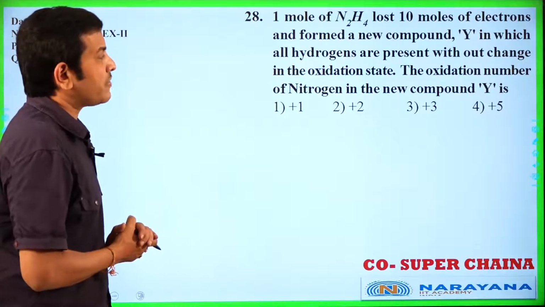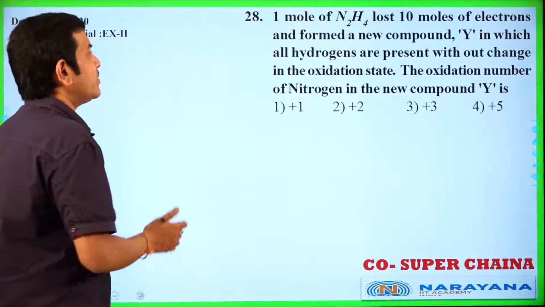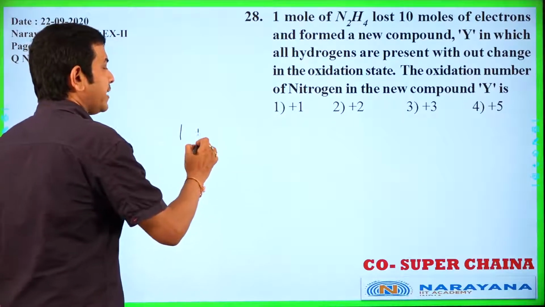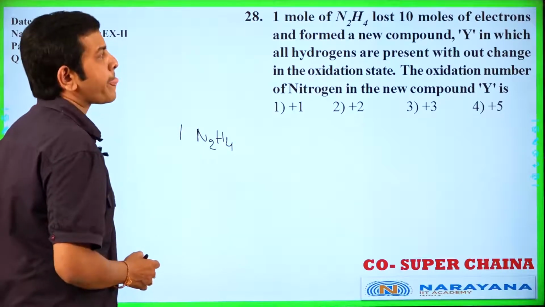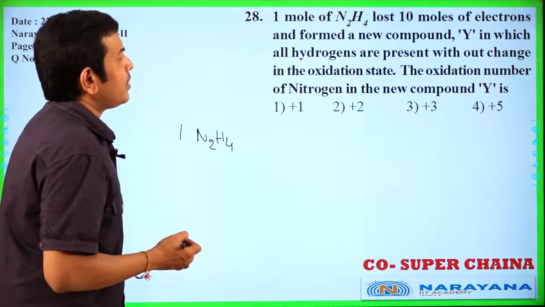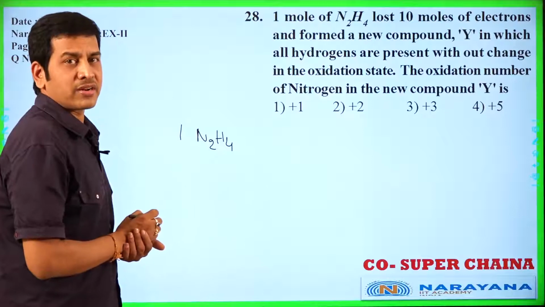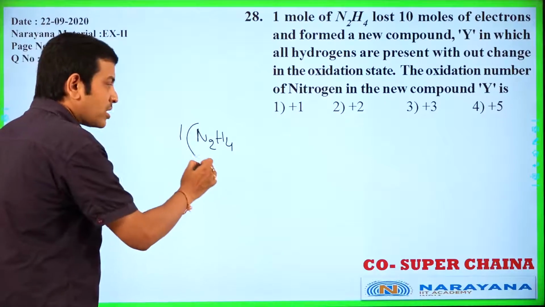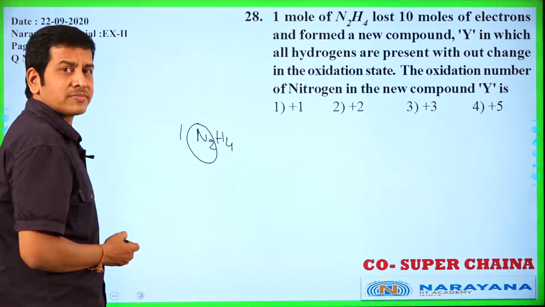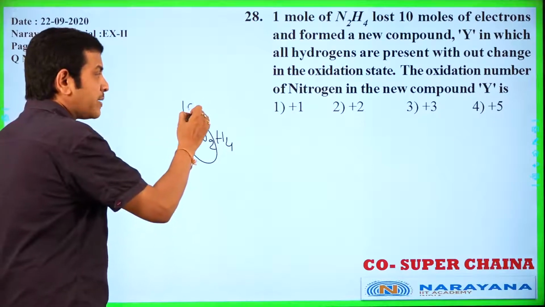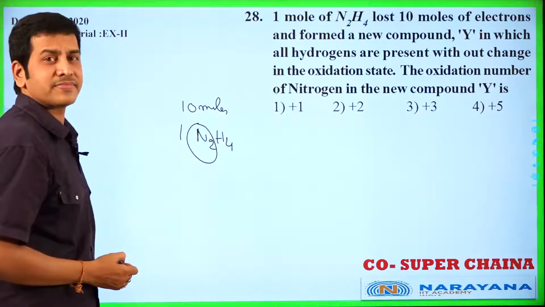The oxidation number of nitrogen in new compound Y is? 1 mole of N2H4, hydrazine, lost 10 moles of electrons. 2 moles of nitrogen atoms lost 10 moles of electrons, that is the given data.